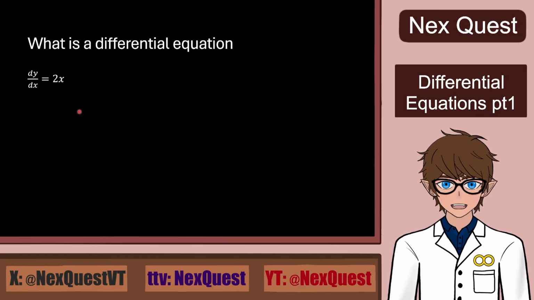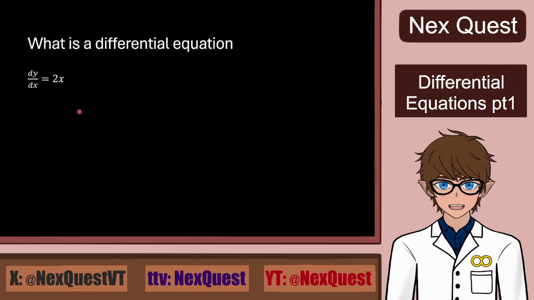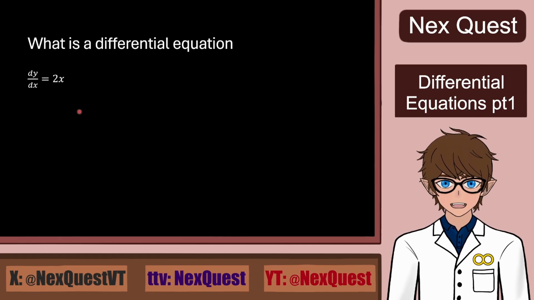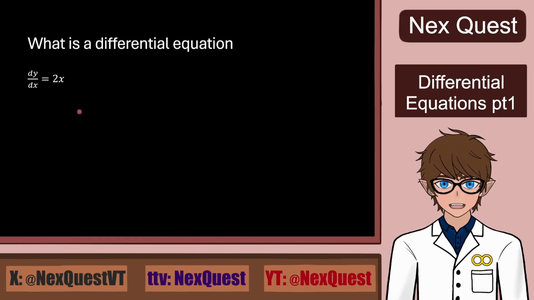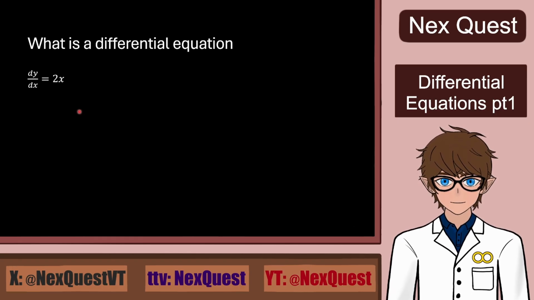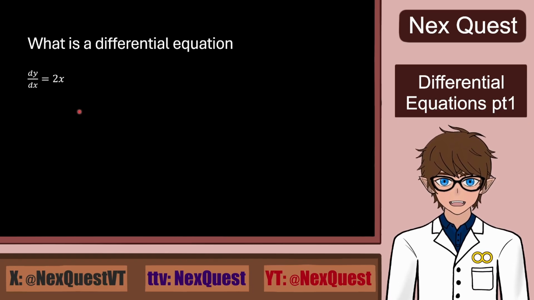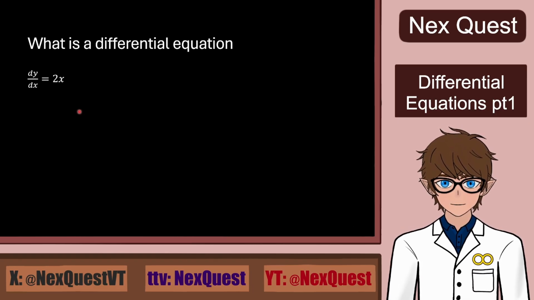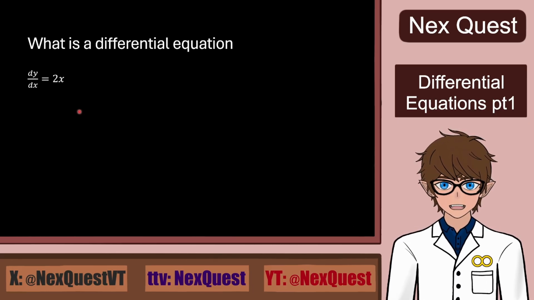Yeah, so you may be asking yourself, what's so different about differential equations from normal equations? Well, normal equations tell us the value, while differential equations will tell us the behavior. For instance, we can use differential equations to determine the behavior of a system and what value it will have at a certain point or time. So where a normal equation, for instance, gives you the path you have to take, a differential equation will give you directions for each single step, and all you have to do is use those steps to build the path yourself.